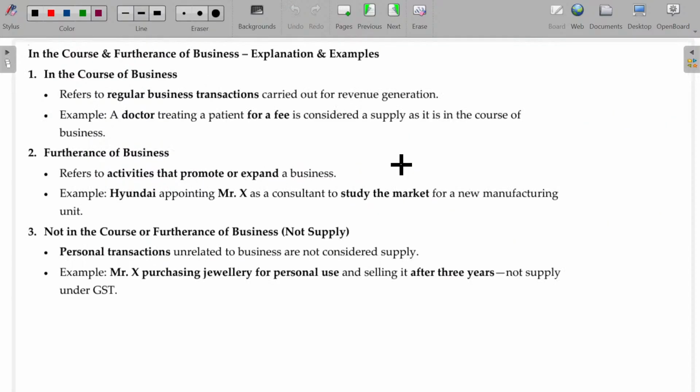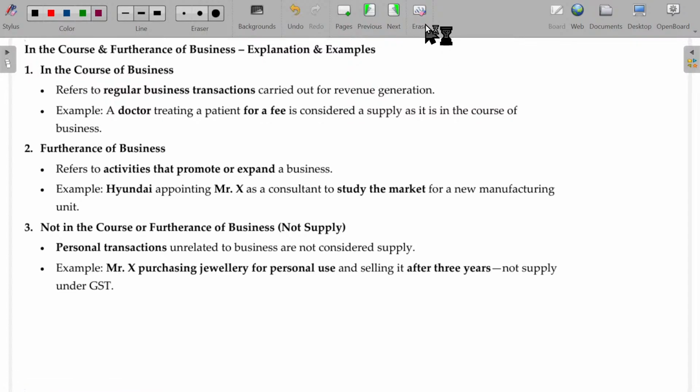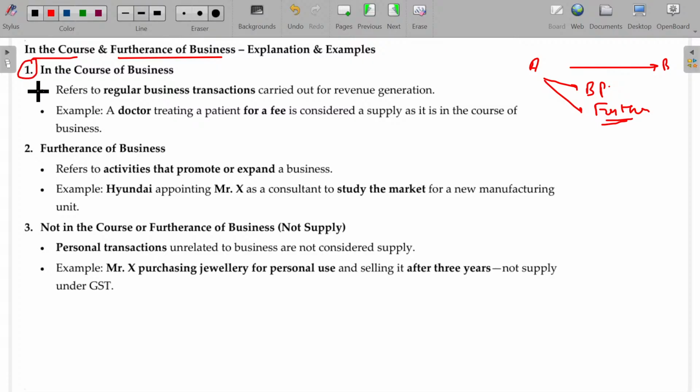Now, let's move on to the last component here. In the course or furtherance of business. Whatever the activity done by A to B, it should be for the business purpose, or it should be furtherance of the business purpose. In the course or furtherance of business. In the course of business is nothing but already explained.